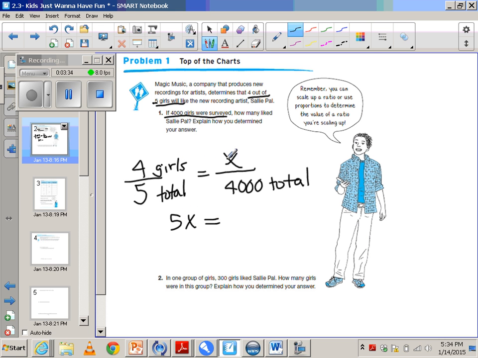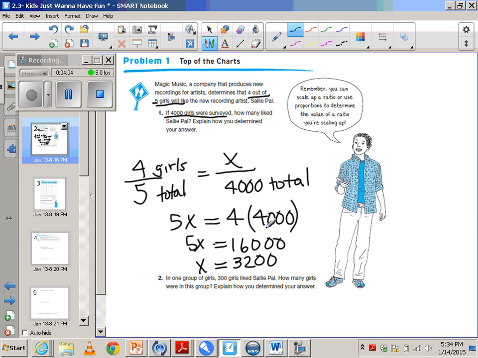So I have 5 times x and then 4 times 4,000. Then I'm going to determine what 4 times 4,000 is, and that is 16,000. And that's what 5x equals. Then you simply divide by 5 on both sides. Remember this from solving equations. And if I divide 16,000 by 5, I get 3,200. So my x up here, if 4,000 girls are surveyed, 3,200 would like the actual artist.